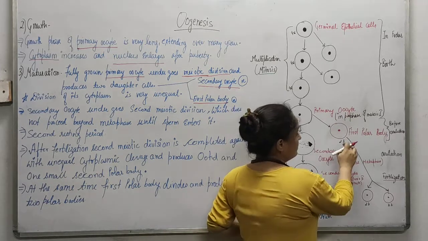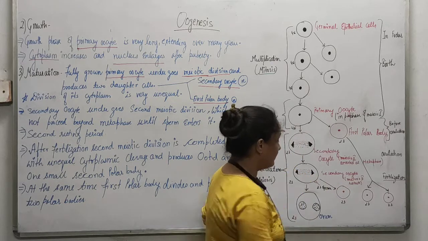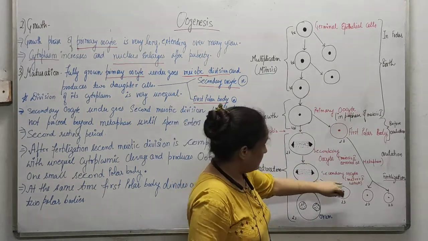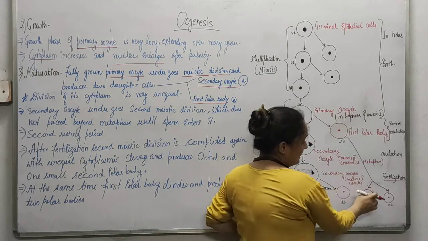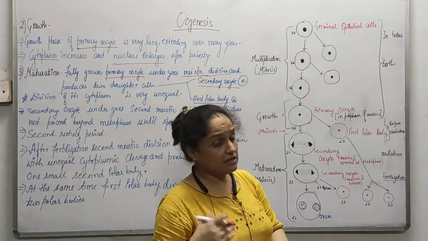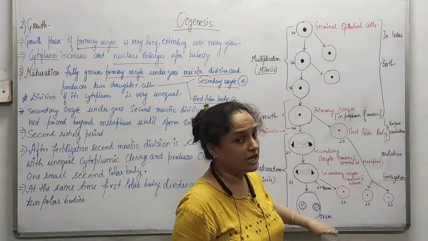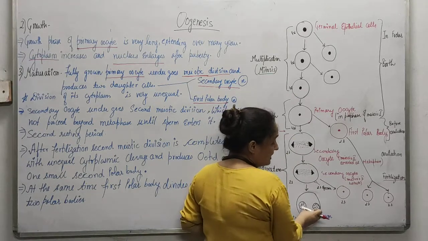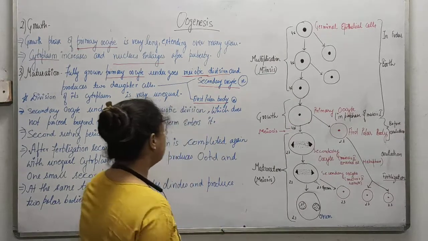In the meanwhile, the first polar body is going to divide and generate two more polar bodies. So in total, this primary oocyte has produced one ootid along with 3 polar bodies. Got it?